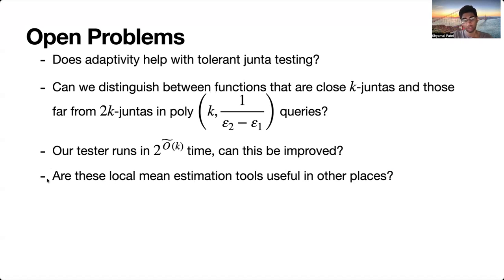And finally, more generally, we're interested in understanding whether these local mean estimation tools are useful in other places. So for instance, we can get some results that, as far as I know, are new, at least to me, of, for instance, an AC0 circuit. It turns out that if you have a low depth AC0 circuit, a ball of polylogarithmic radius suffices to actually learn the function under the uniform distribution. So things like this, it does seem like there's maybe some more juice to be extracted from these local mean estimation tools.